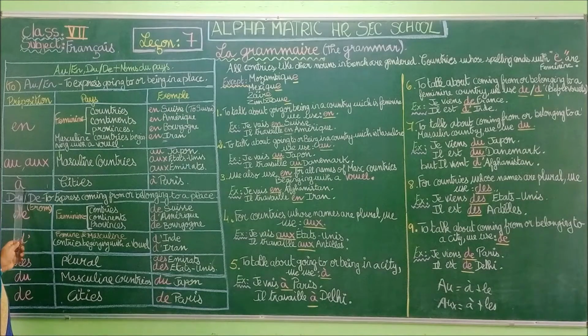So in the next line, you can see À. This is only for cities. We are going to use the preposition À for cities.